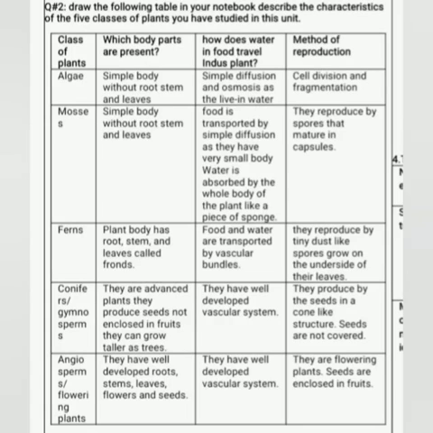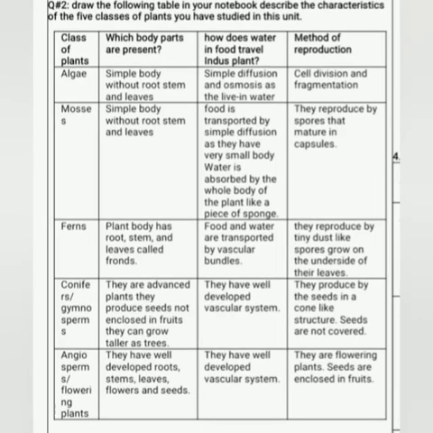The fifth type is angiosperms or flowering plants. They have well developed root, stem and leaves. They have flowers as well. They have a vascular system. They produce seeds, and seeds are enclosed in fruits. That's why they are called angiosperms. Their name is telling that their seeds are enclosed in fruits.